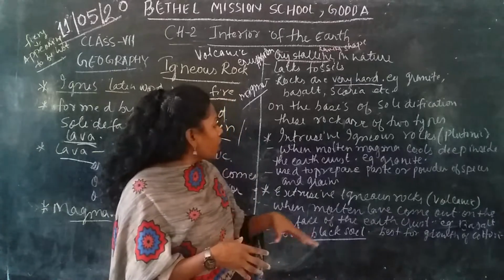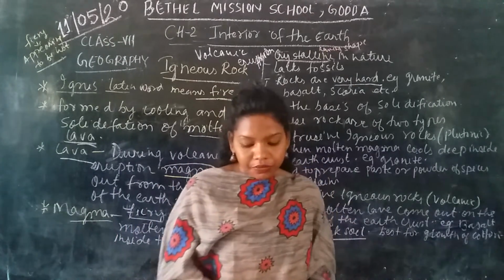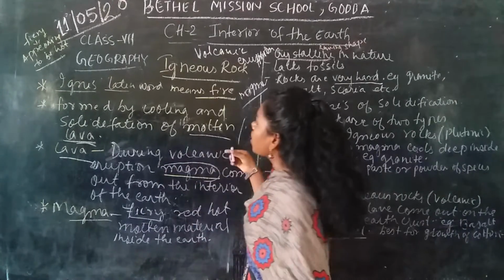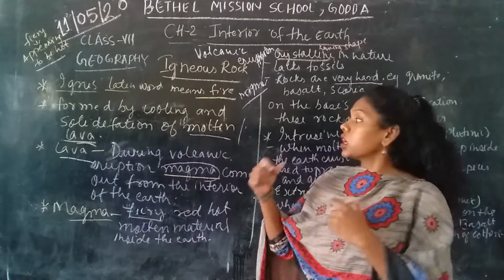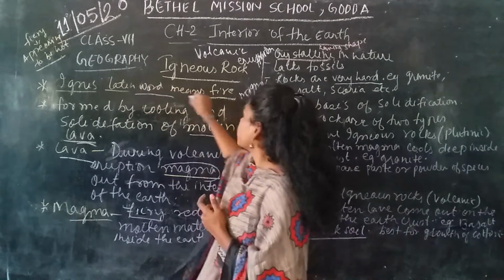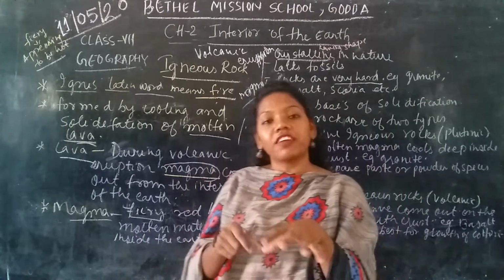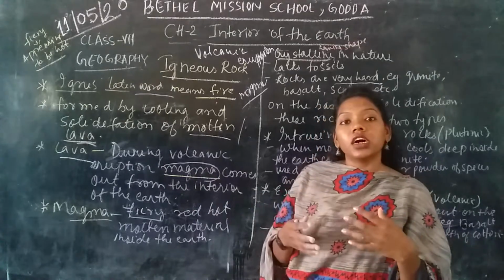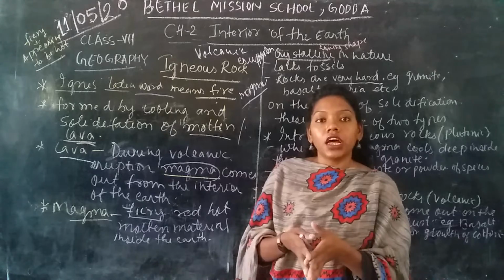Now we are going to talk about one more topic, the sedimentary rock. But first, this is how igneous rocks are formed. As we revise this topic once more, this word comes from the Latin word which means fire. It is formed by the cooling and solidification of molten lava. When the magma comes out of the earth's surface, it is called lava.